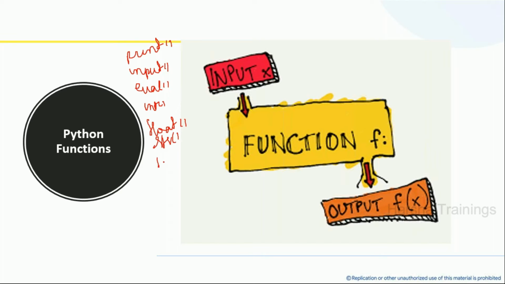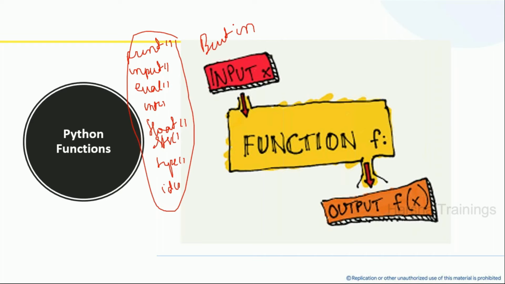Yes, very good. Type will give us the data type. Then the id function, id will give us the unique value of that variable. Isinstance. Yes. Now all these functions are called built-in functions of Python.